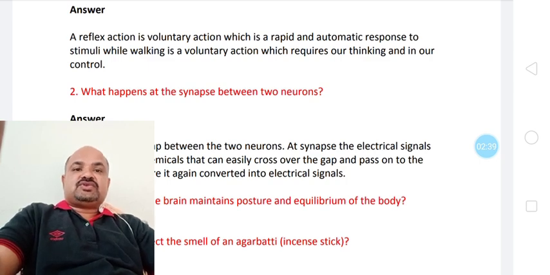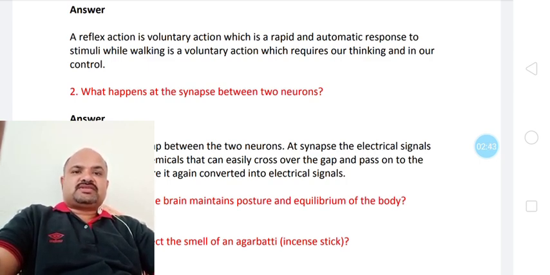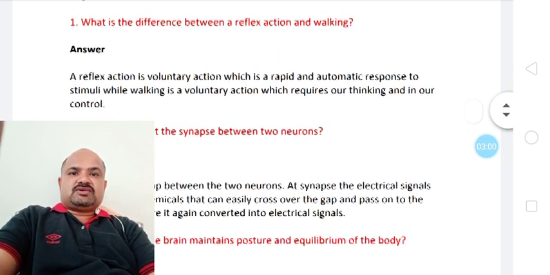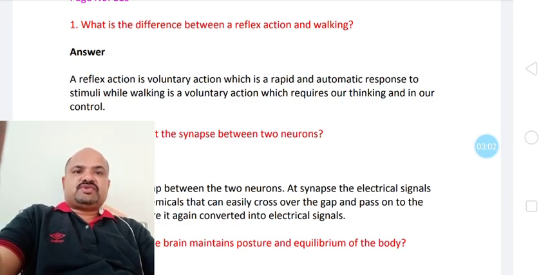Likewise, reflex actions are also involuntary actions. Here in the answer, in the initial stage it has come as voluntary, but it should be an involuntary action, which is a rapid and automatic response to stimuli, while walking is a voluntary action which requires our thinking, and it is in our control. So I hope you have understood the answer of this question, what is the difference between reflex action and walking.